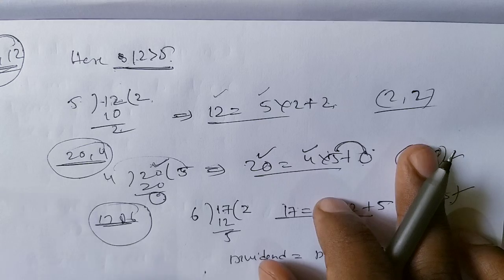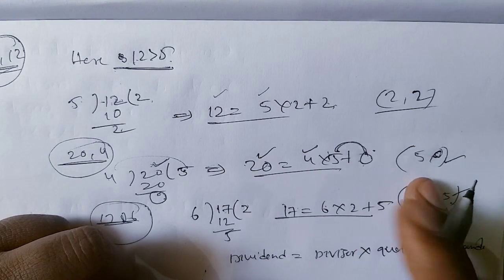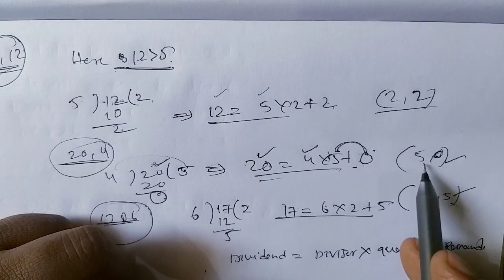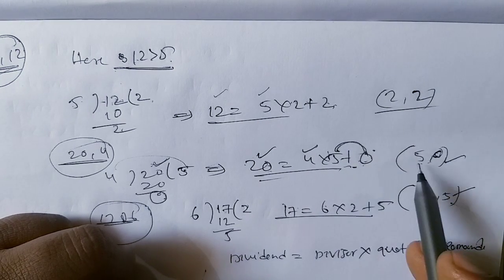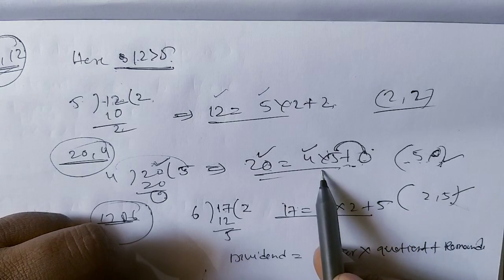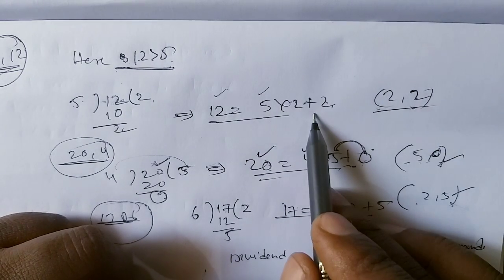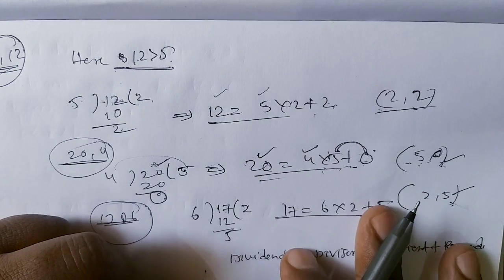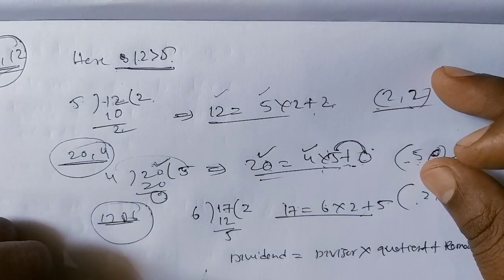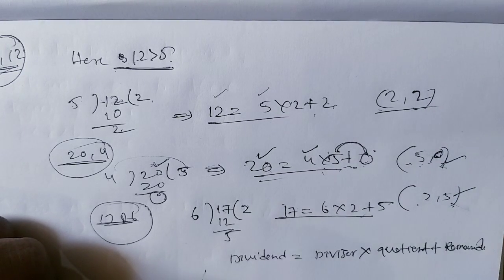So how do these other pairs of integers occur? Because these satisfy the given condition. These are the only integers which satisfy this condition: 2 and 5 only can satisfy this condition, 2 comma 2 only can satisfy this condition, 5 comma 0 only can satisfy the condition. So what do you understand? These are the only numbers satisfying this condition, so these pairs of integers are unique.